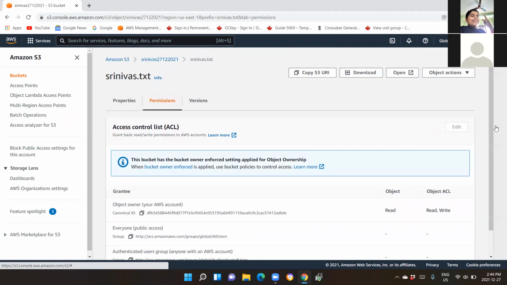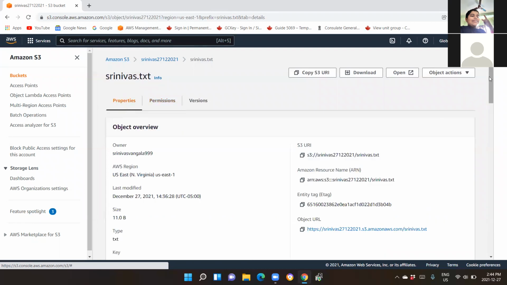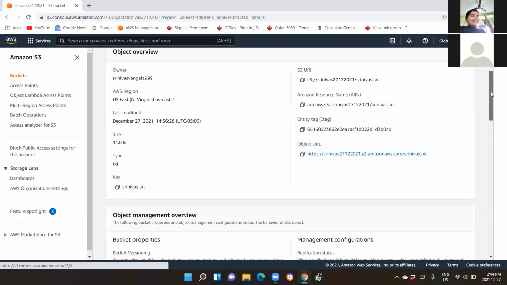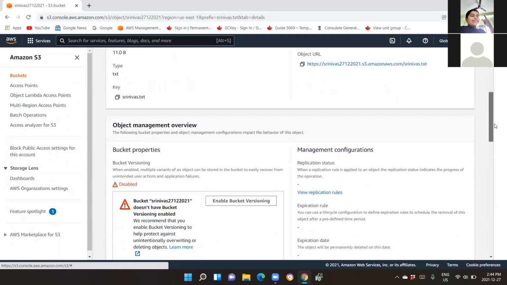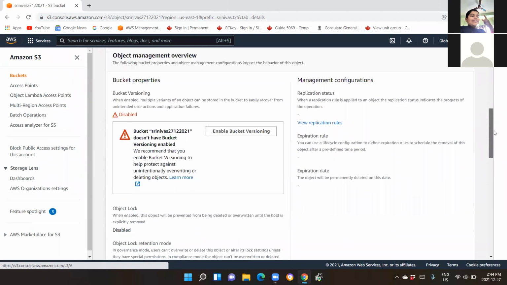Okay, go to properties. Go to properties tab. Come down, scroll down. Wait. So one is bucket properties. No, we don't require. Exception rule, we don't require. Scroll down, slowly scroll down.